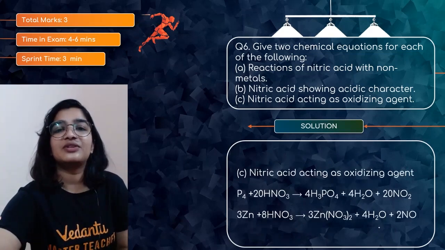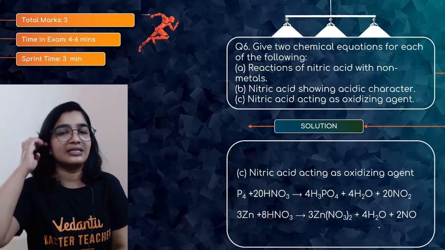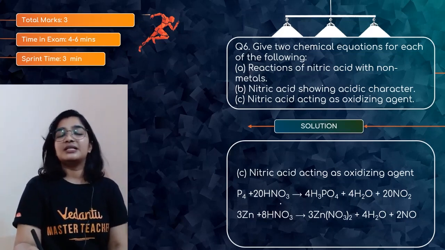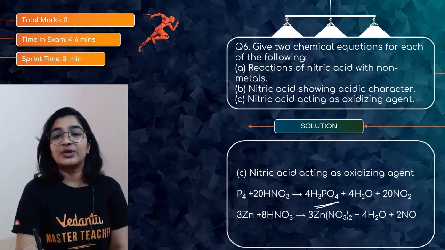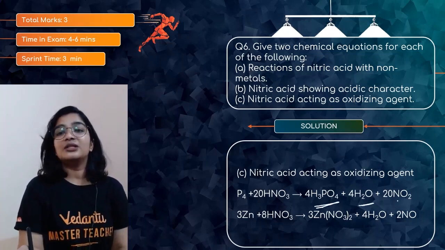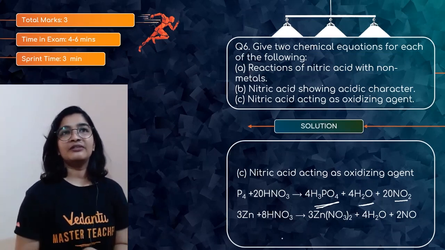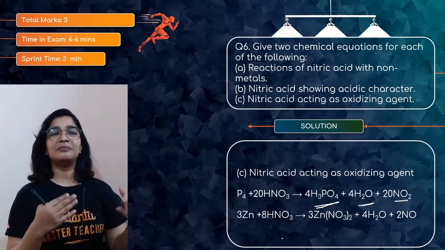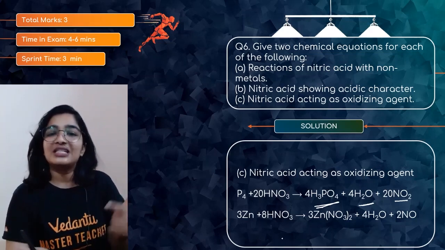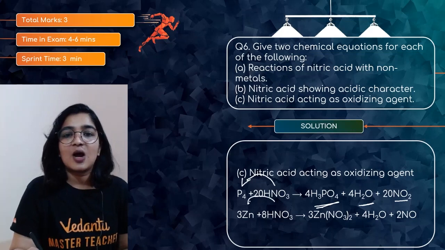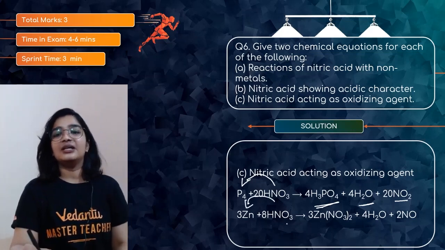The last one, nitric acid acting as an oxidizing agent. So here P4, phosphorus plus HNO3, you are getting phosphoric acid and water, nitrogen dioxide. Zinc, see, as I told you, whenever it is made to react with a metal or a non-metal, it will be acting as an oxidizing agent because it is oxidizing the hydrogen.